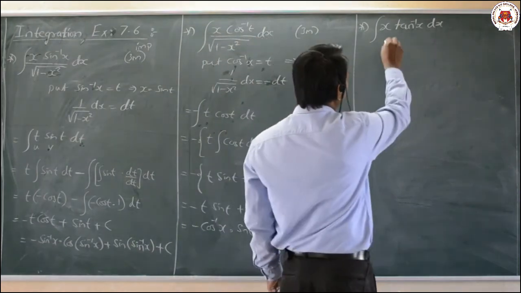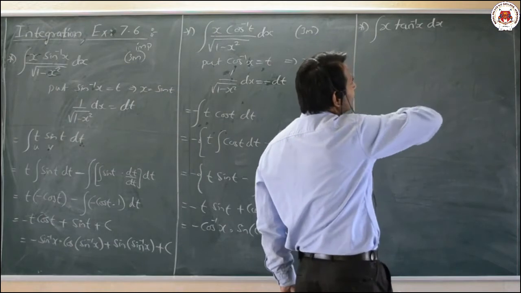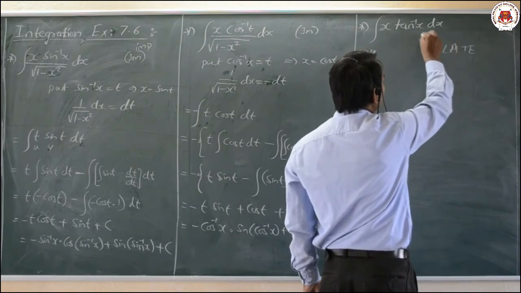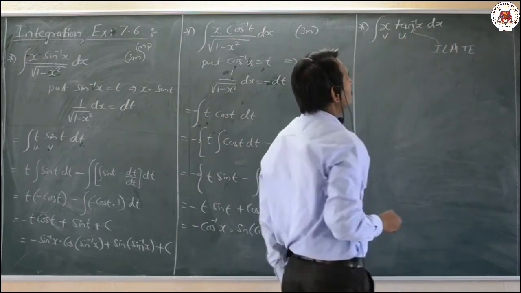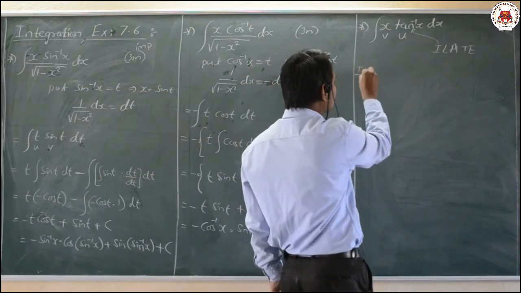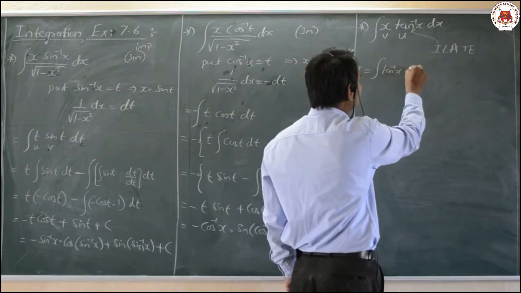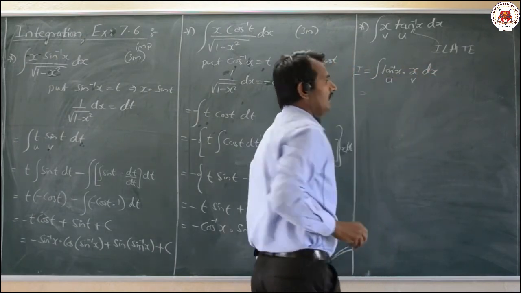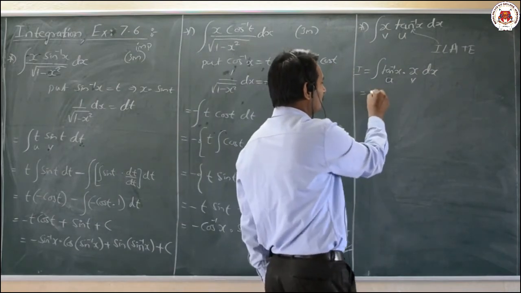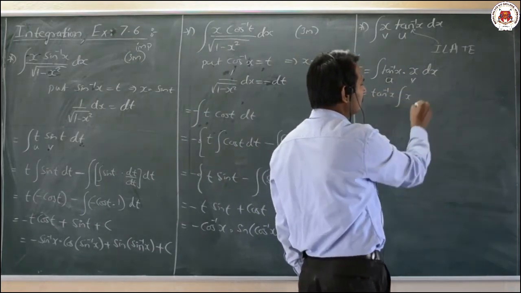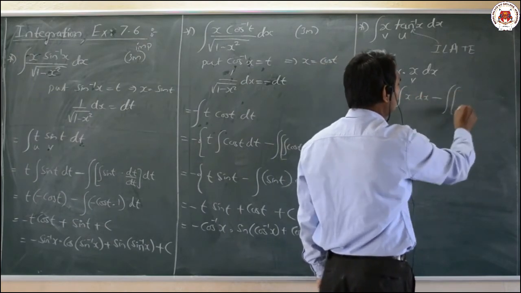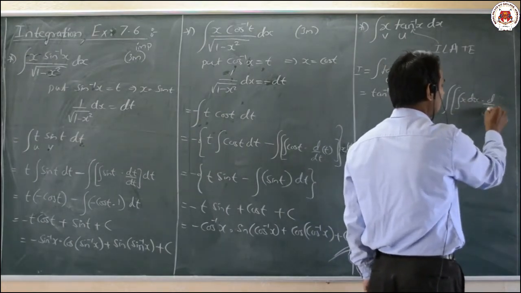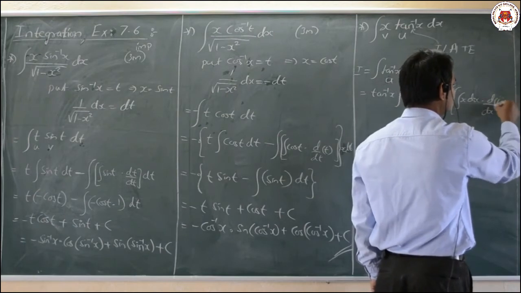So first of all here, which term have to take as u and which term have to take as v, that depends on the ILATE property. ILATE means inverse trigonometry comes first, therefore it is u and the other is the v part here. So I will rewrite this problem as tan inverse of x into x dx. Now you can integrate it. That is tan inverse of x as it is, integration of v, that is x dx, minus integral of integration of x dx into d by dx of u, d by dx of tan inverse of x.